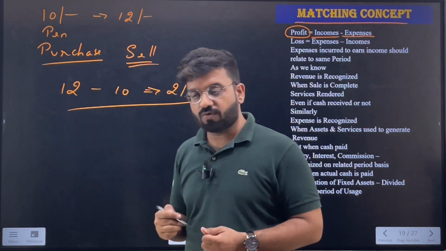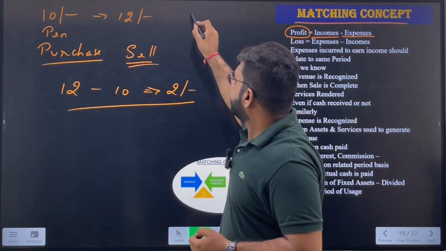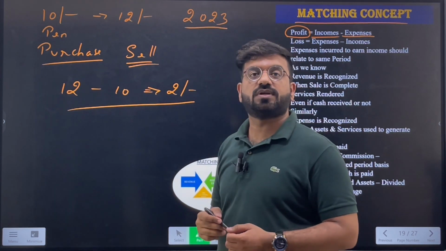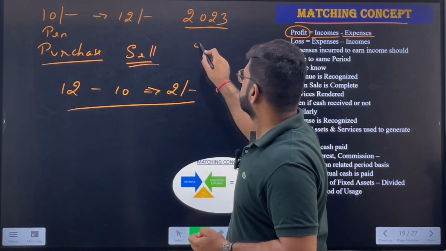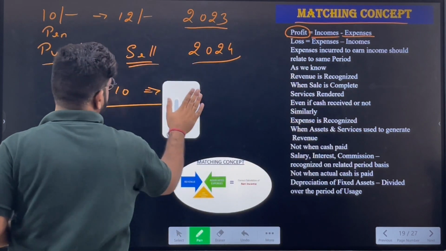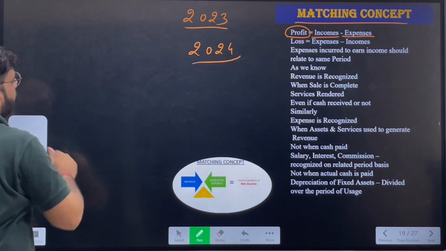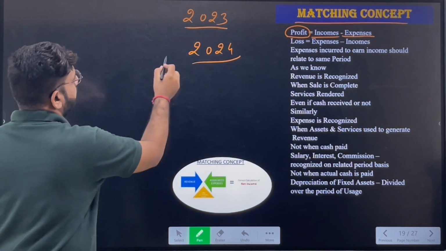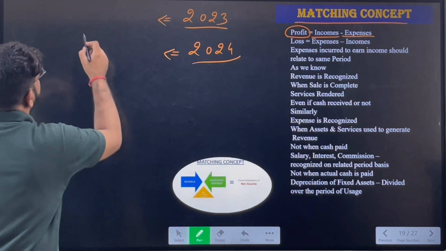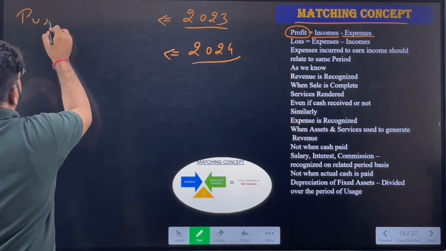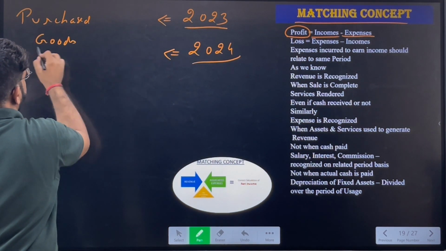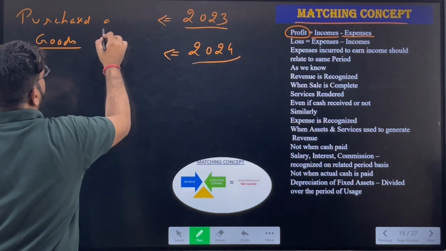Now, for example, there are two years. Suppose one is 2023 and the other one is 2024. Since we know the meaning of profit and how we calculate it, now let's see the practical concept. In 2023, we purchased goods for selling purposes worth rupees 2 lakhs.